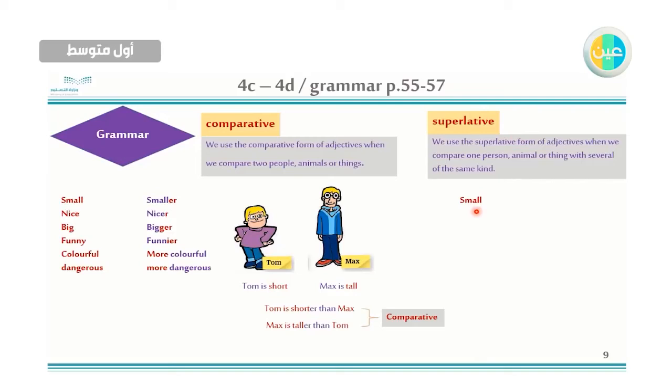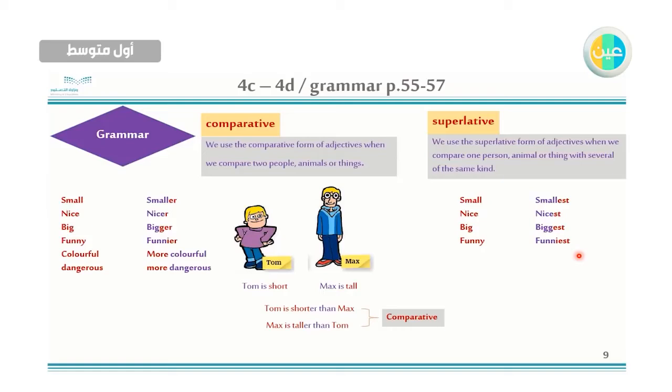So the adjective in superlative, also in short adjective, we don't add er because this is not comparative. We add what? Smallest. We add est. Nice, nicest. We add est also, but here we add st because this ends with e. Big, biggest. Funny, funniest.